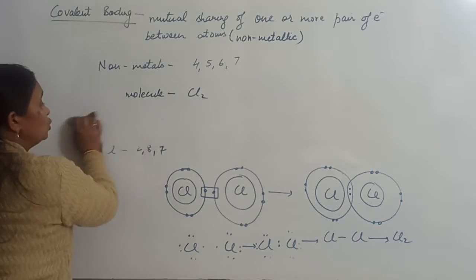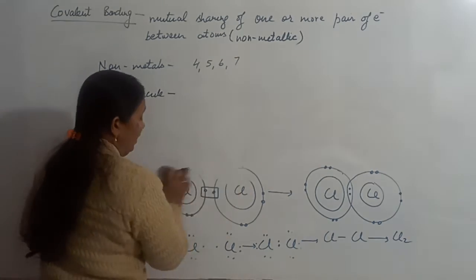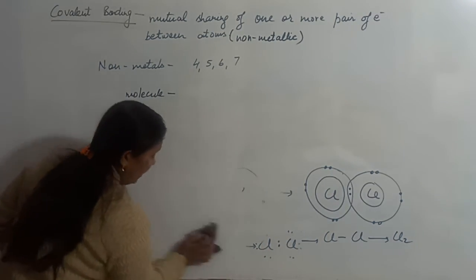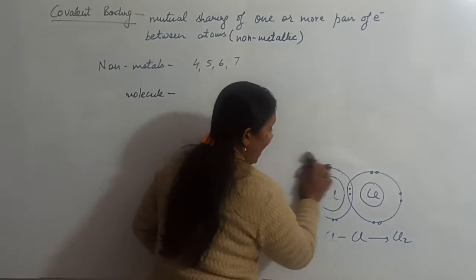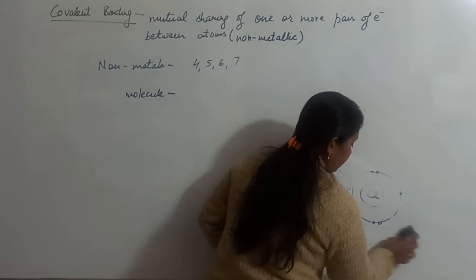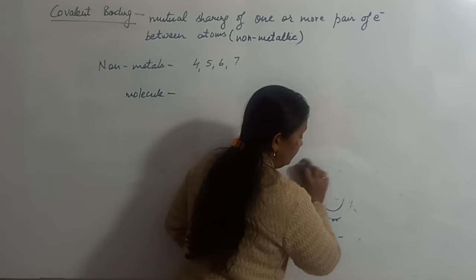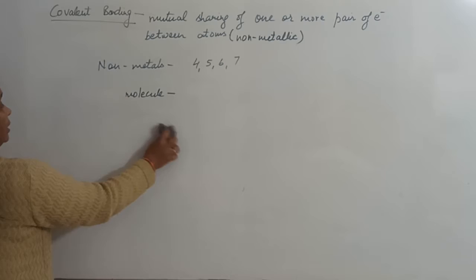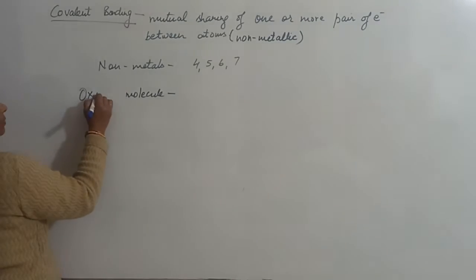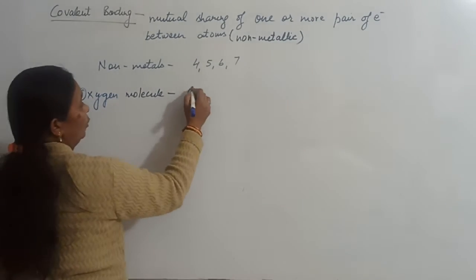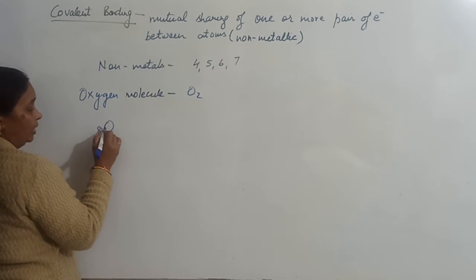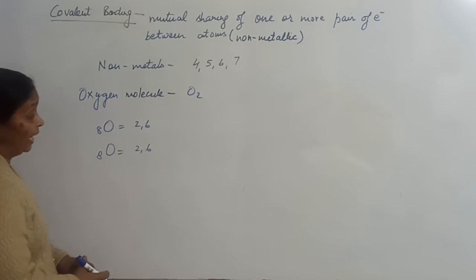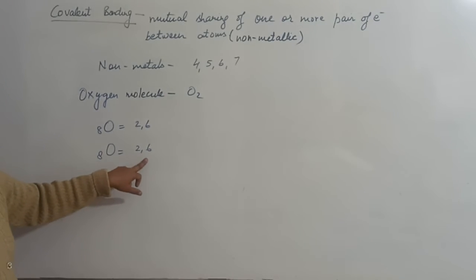Another example I am going to show you where there is a double covalent bond. So we will take an example of oxygen molecule where there is a double covalent bond existing between two O atoms. So let me show you oxygen molecule. O2. First oxygen atom, atomic number 8, 2, 6. Second oxygen atom, atomic number 8, 2, 6. Both of them have 2 electrons short for completing their octet.